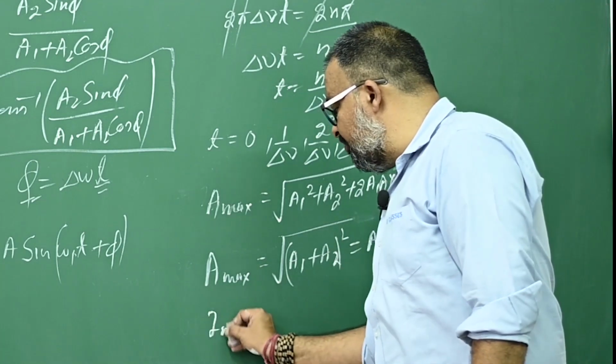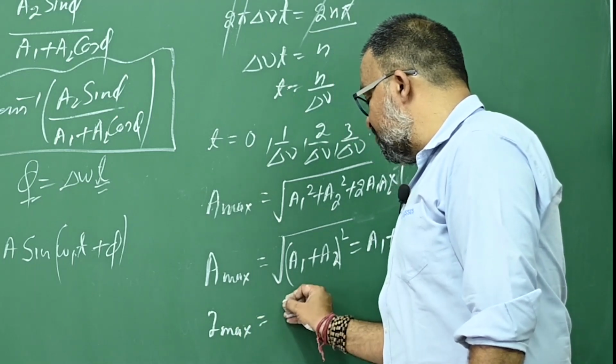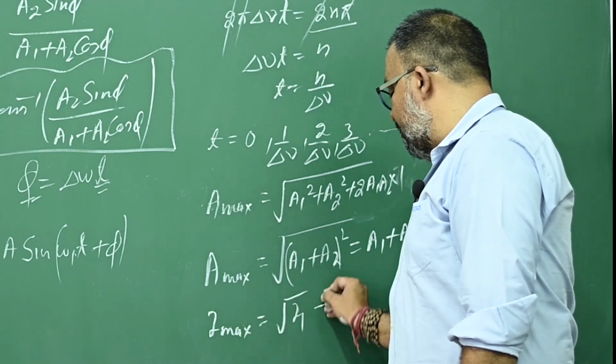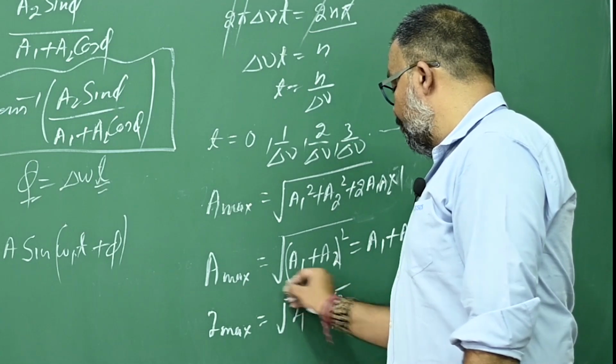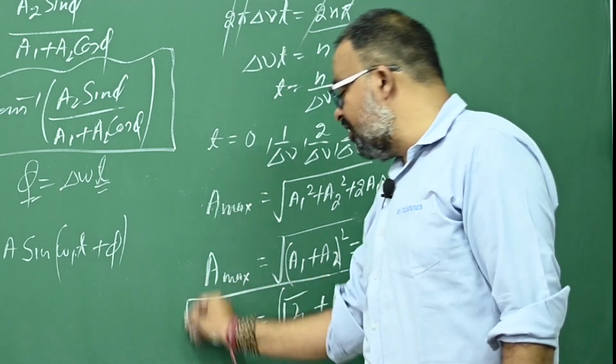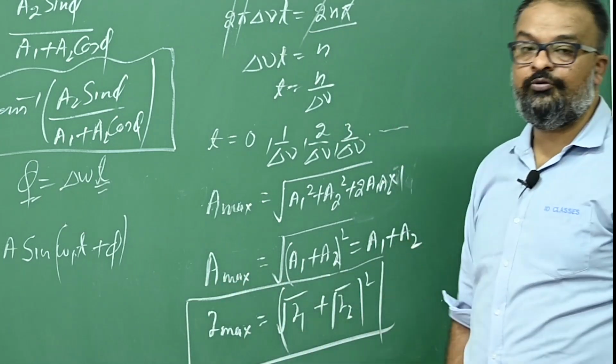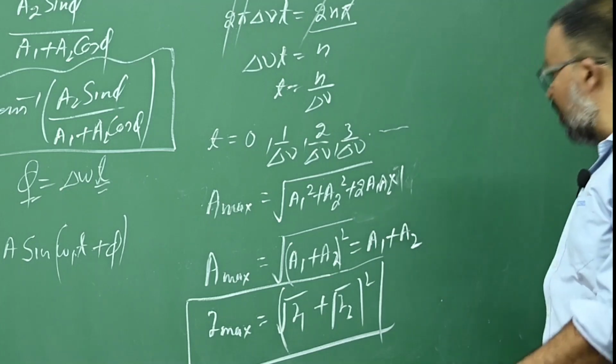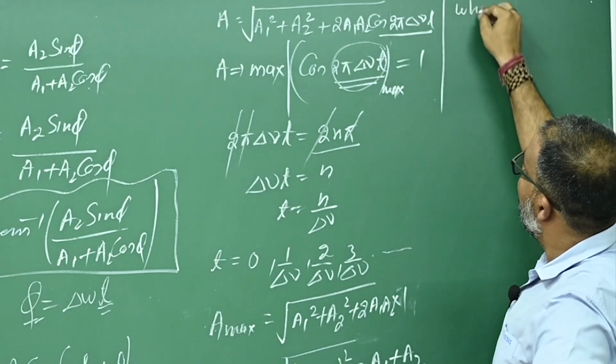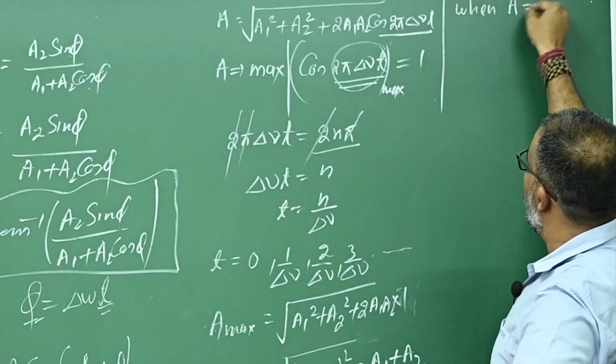And what will be the maximum intensity? The maximum intensity will be (square root of I1 plus square root of I2) whole square, as we have already talked about in interference. Yes or no? Okay. So now, when the resultant amplitude is minimum,